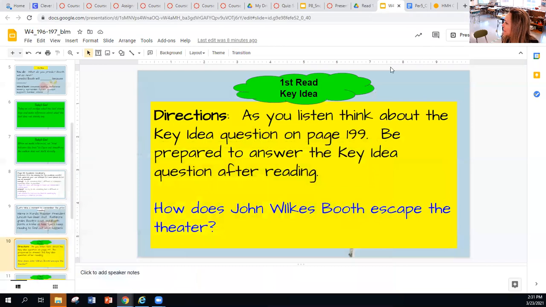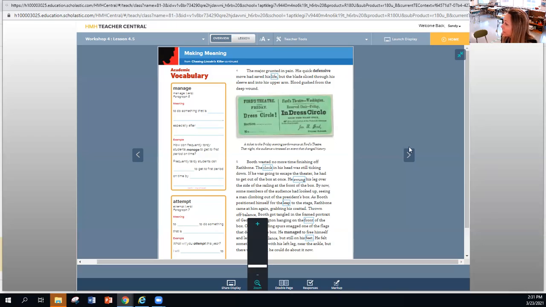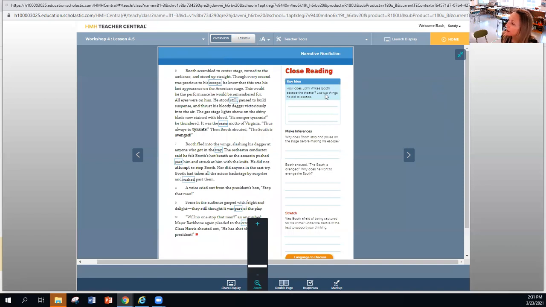Okay. So make sure you go back. Oh, let me get that back up. And finish. Well, make sure you have the vocab in, but finish the 3 things on page 199: the key idea, making inferences, and the stretch.